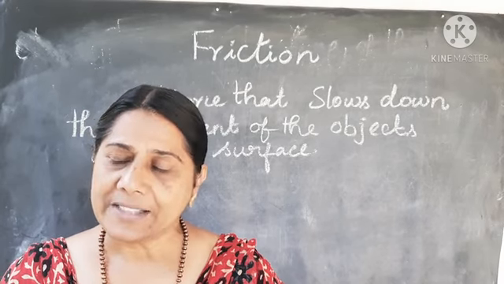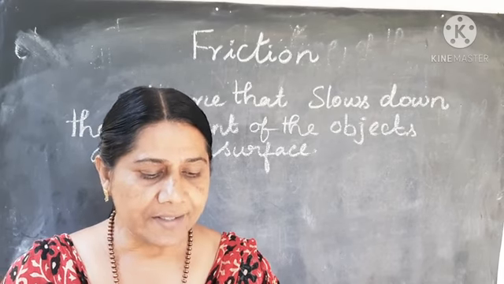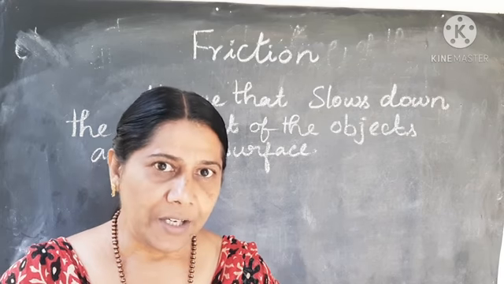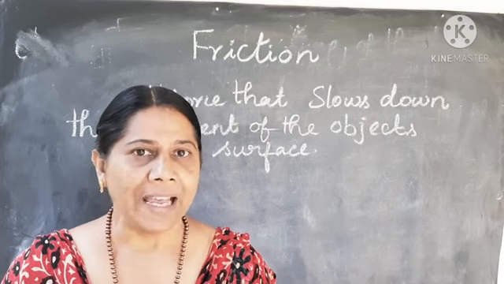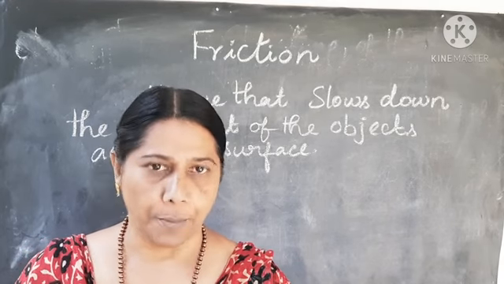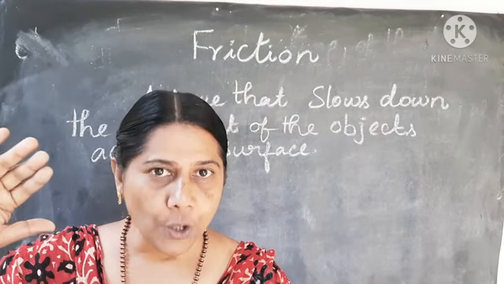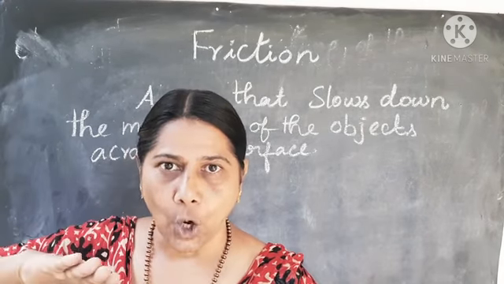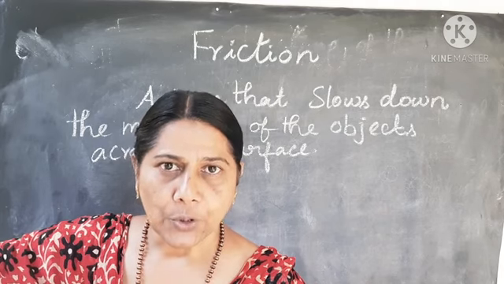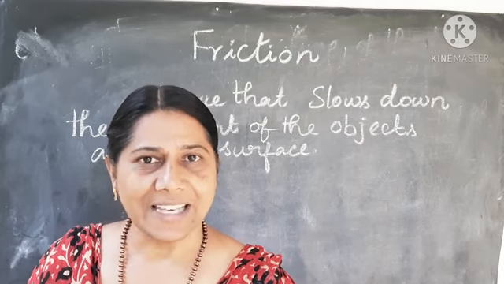Okay, now let us see types of friction. One is rolling friction and another is sliding friction. It is very easy if we have wheels on any heavy object, we can use them to move the object. And also, have you seen, to carry heavy loads, they use a slope or wooden slope, so it is easy for people to carry the load into the vehicle.